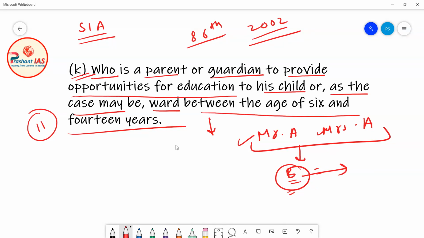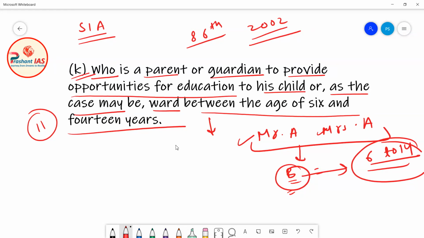So it is the fundamental duty of all parents or guardians to send their children to school if their age is between 6 to 14 years.